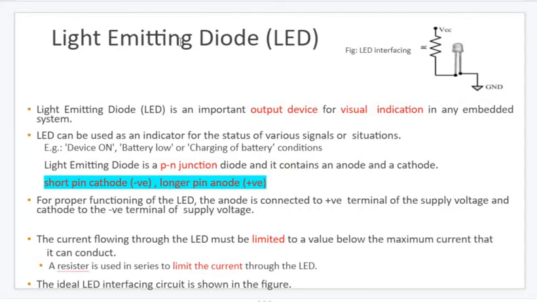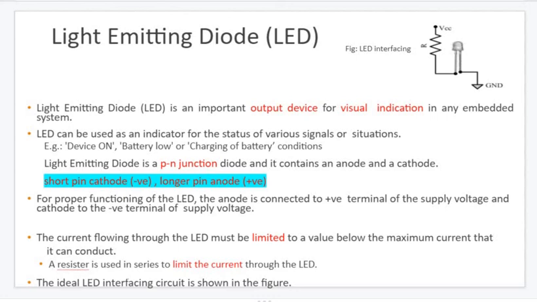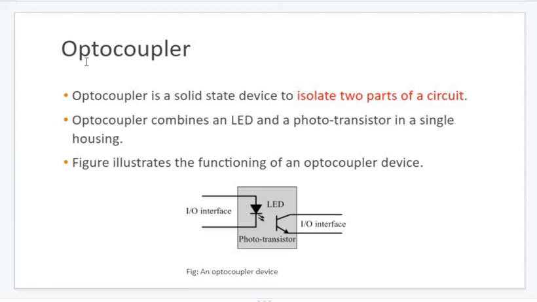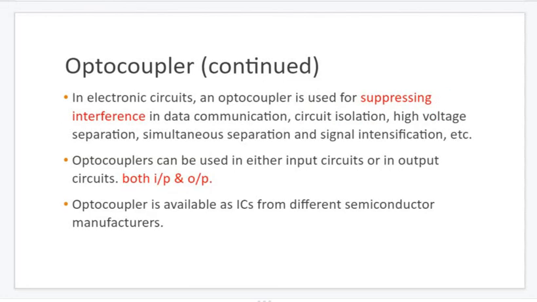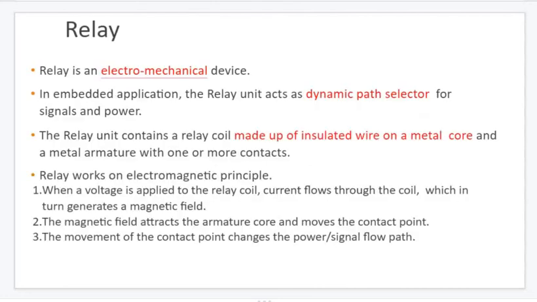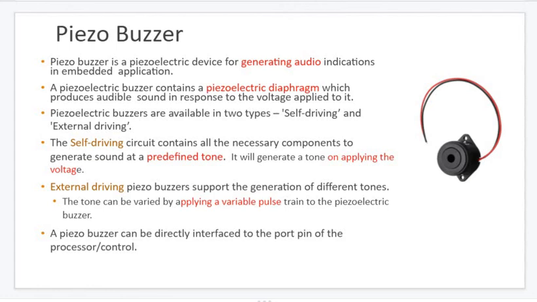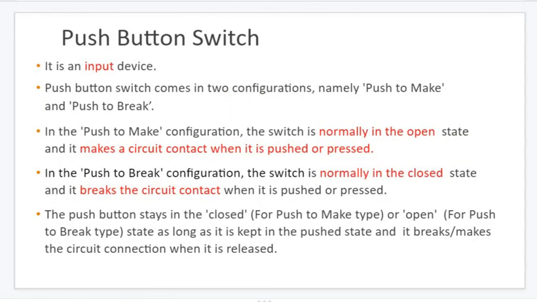We studied LEDs, and we finished the 7-segment display. Third is the optocoupler, fourth is the relay, and fifth is the piezo buzzer. Sixth is push buttons. In the examination you should be able to explain these six types of sensors and actuators. This is what we had for today's session.